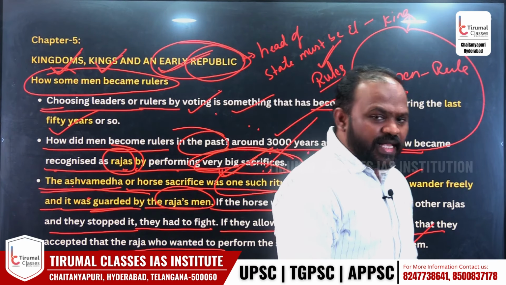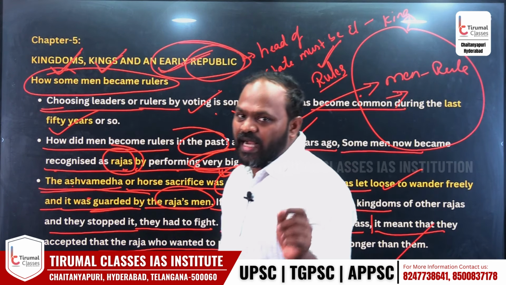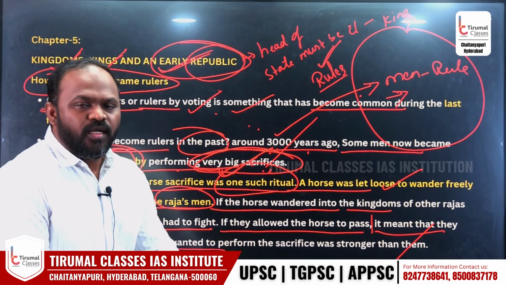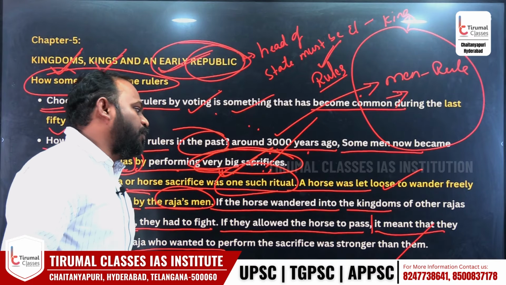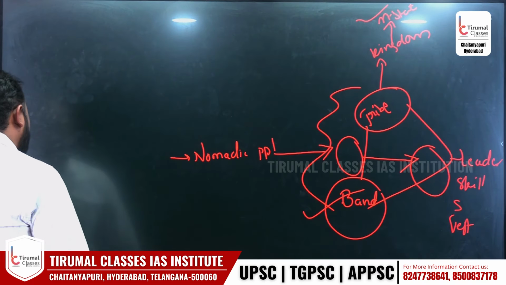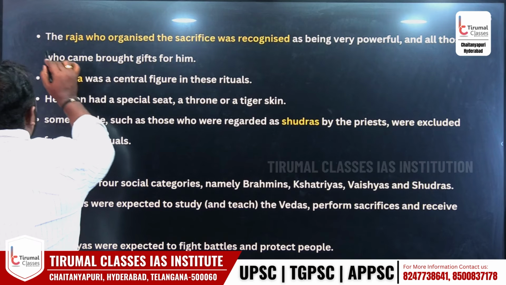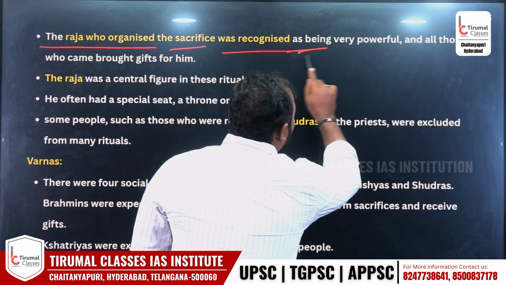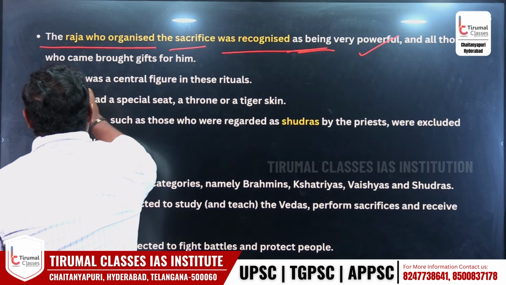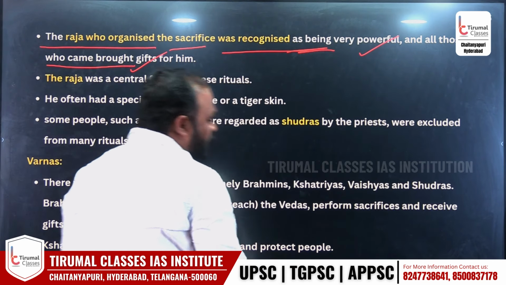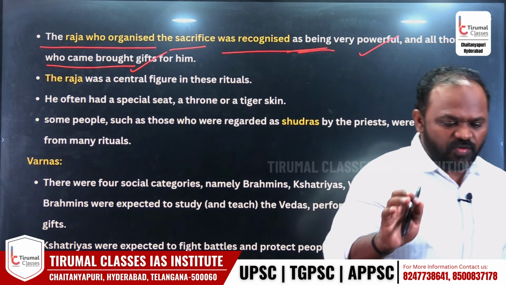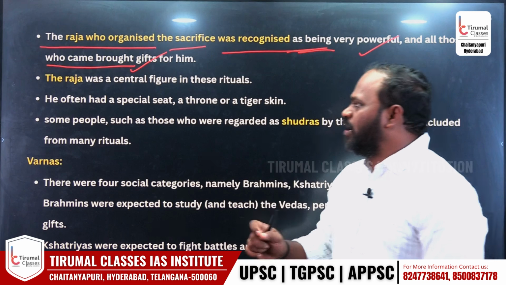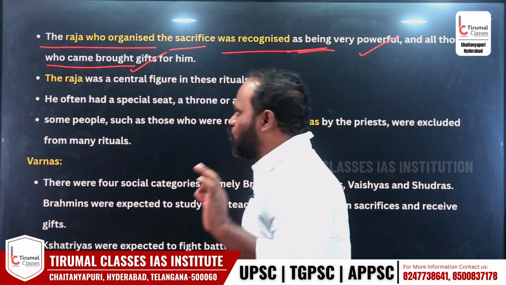So Ashwamedha is one of the ancient sacrifices performed by rulers, mostly to become a king. They did such yajnas or sacrifices. Clear, everyone? Yes. Look, the Raja who organized that sacrifice was recognized as being very powerful, and all those who came brought gifts for him. Overall, any person who performed Ashwamedha or a big sacrifice was considered very powerful, hence he is our ruler.